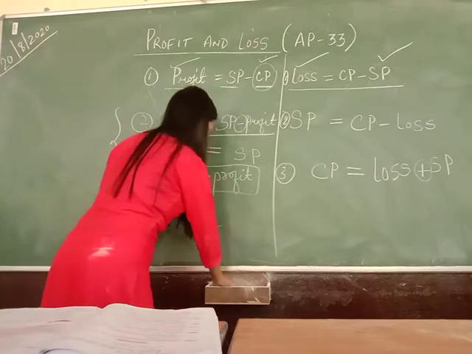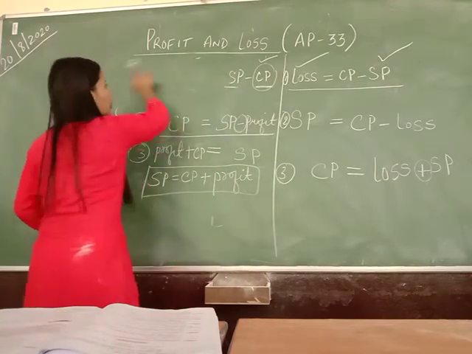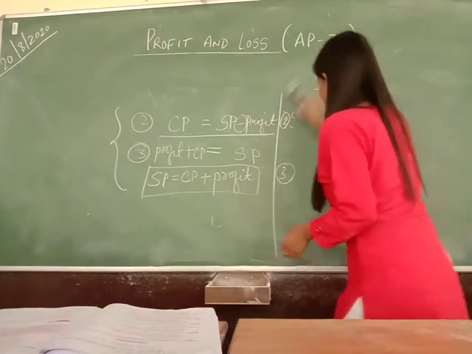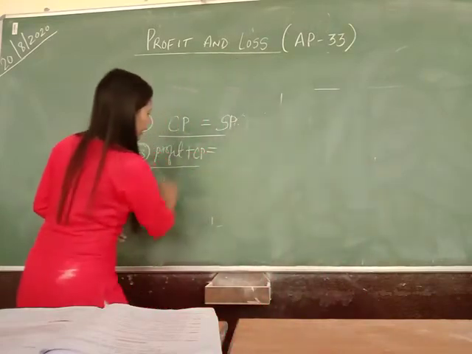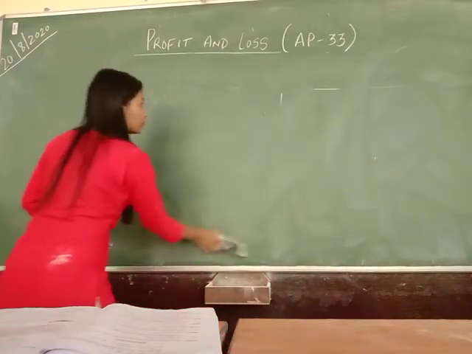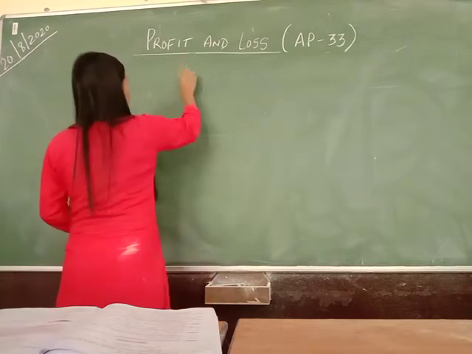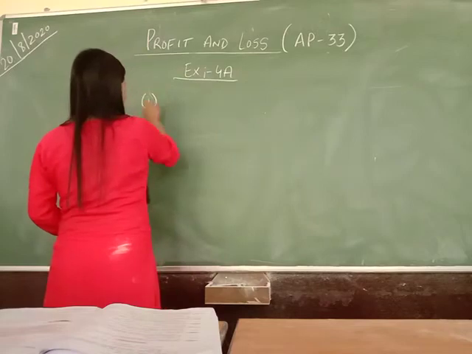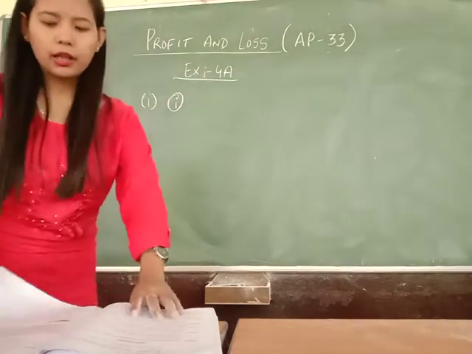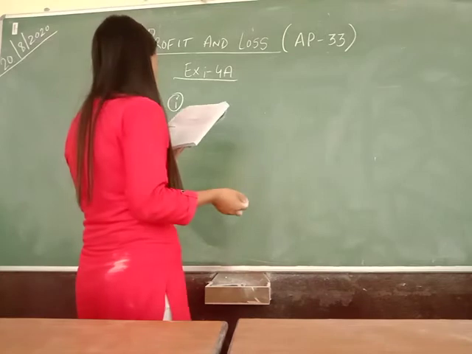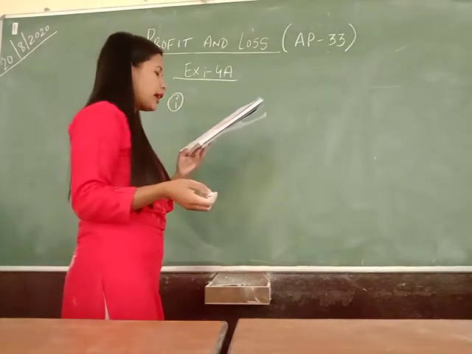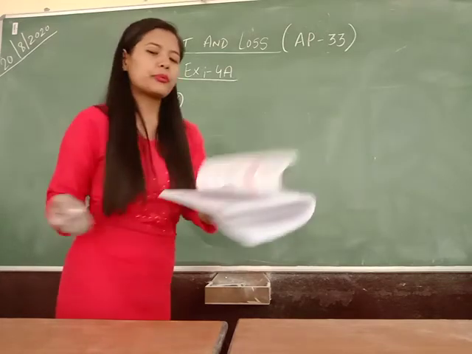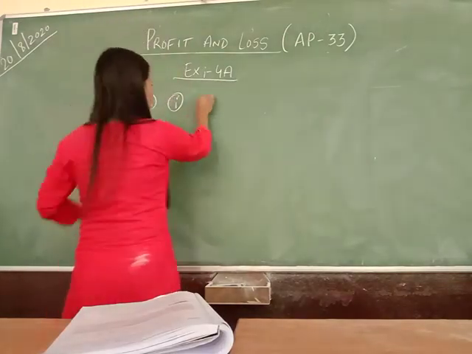So I would like to solve a few questions from your exercise. So this is exercise 4A. Question number 1, part 1, I'll do it for you. It says, a man buys a set of books for rupees 725 and sells them for rupees 752. You need to find the cost price, selling price, and whether there is a profit or a loss.